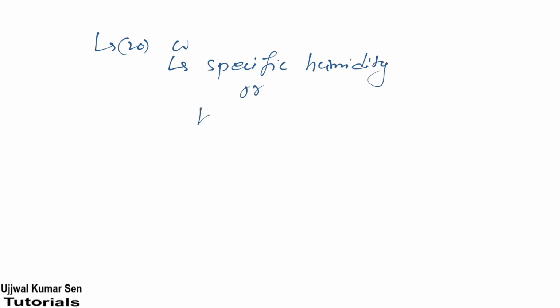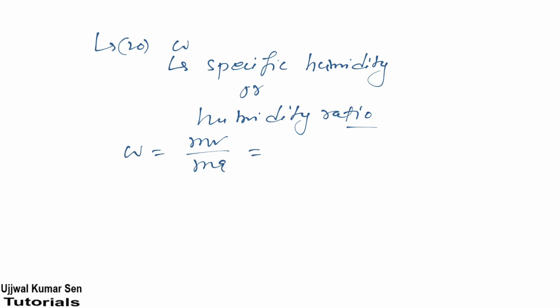It is also known as humidity ratio. This is a dimensionless quantity, and its formula is here. Omega is equal to mv by ma is equal to 0.622 into pv by (p minus pv). Now maybe you are thinking what is pv and all that.